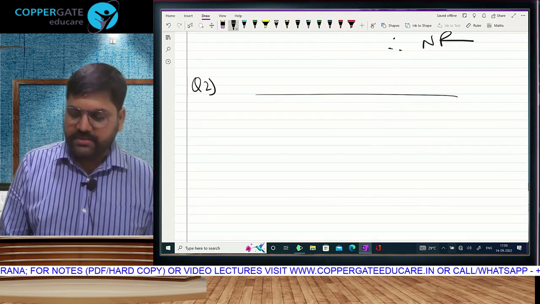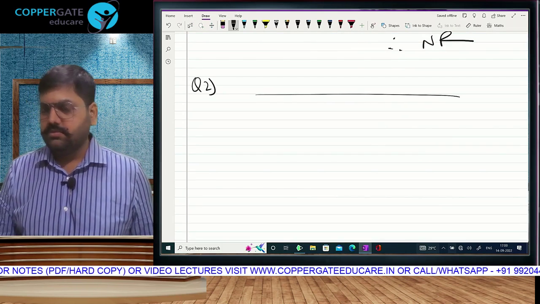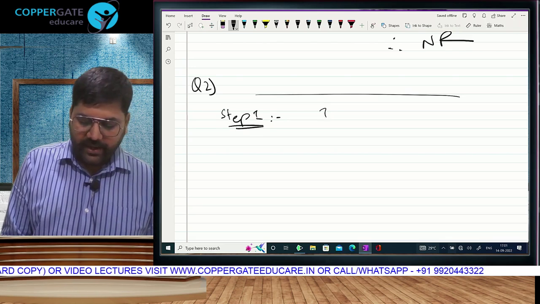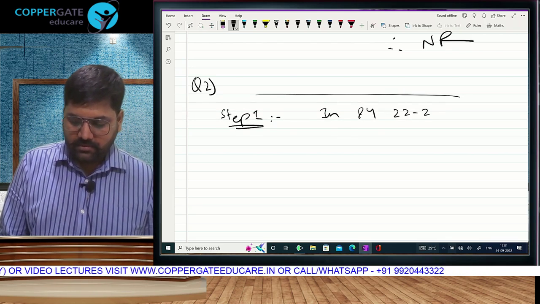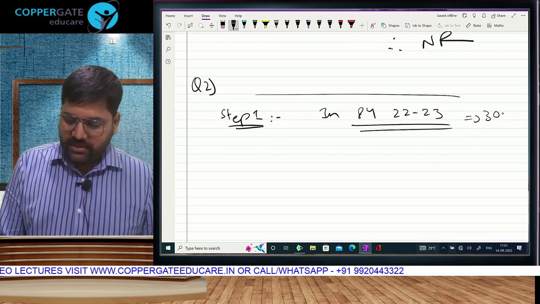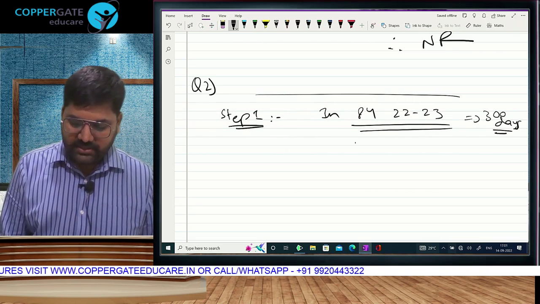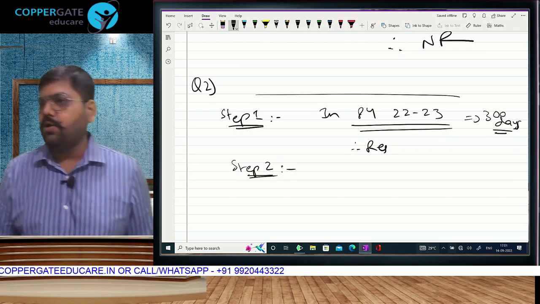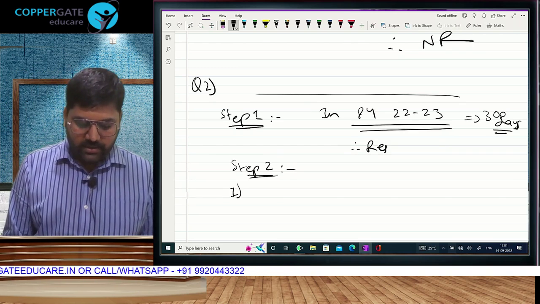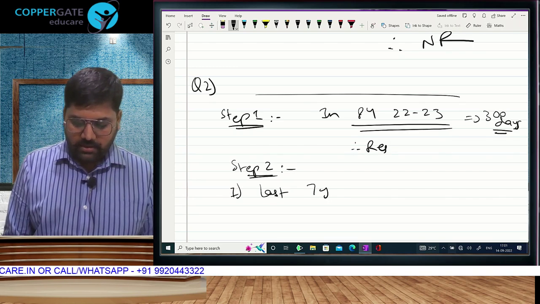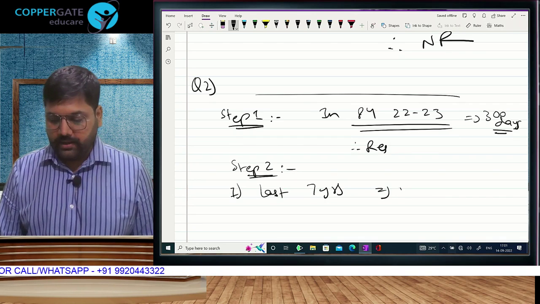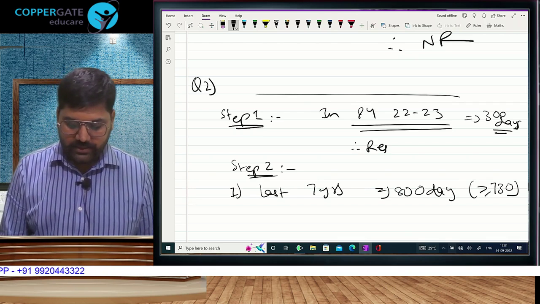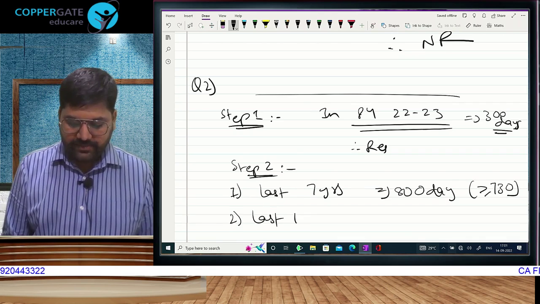Question 2. Heading will be same, determination of residential status. Okay. Step number 1. In the previous year 22-23, what is your stay? After this, I don't have to check anything, and therefore the assessee has become resident. Step number 2, here we will decide ROR or RNOR. For that, last 7 years का stay. Have you all verified? 800 days. Is 800 730 or more? Yes. And last 10 years में से, tell me the condition, no?